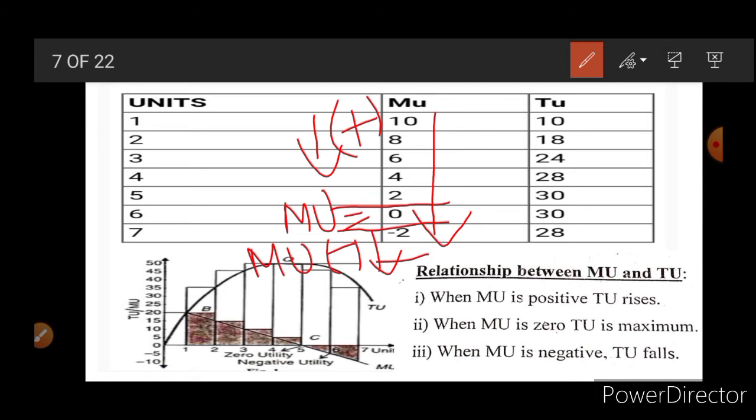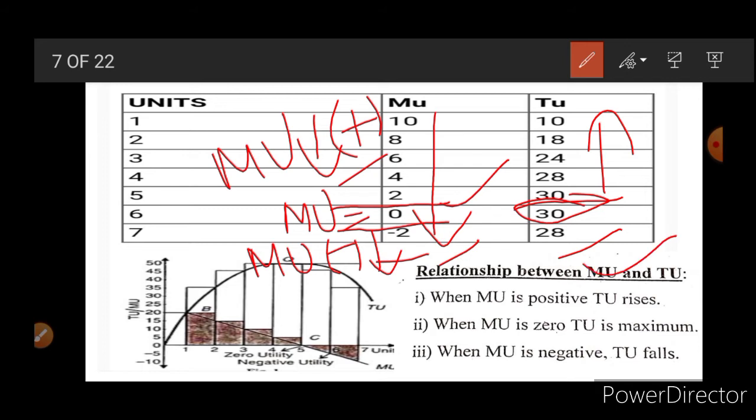So till MU is falling positively, TU increases. You can see 10, 18, 24, 28, 30. So TU increases till MU falls positively. When MU is 0, TU is maximum, and when it becomes negative, TU starts to decrease. So this relation we find between MU and TU.